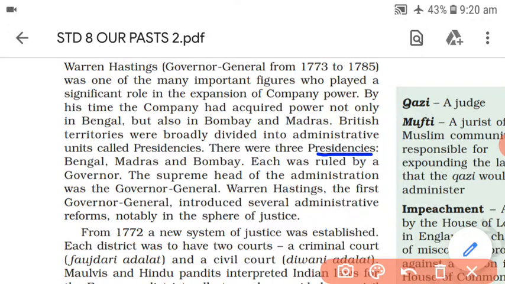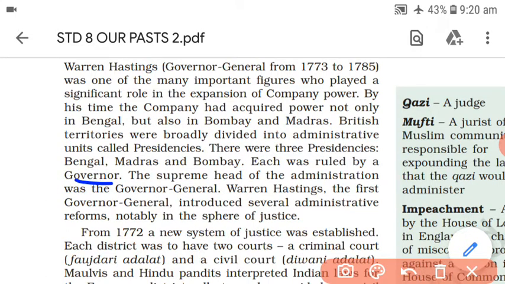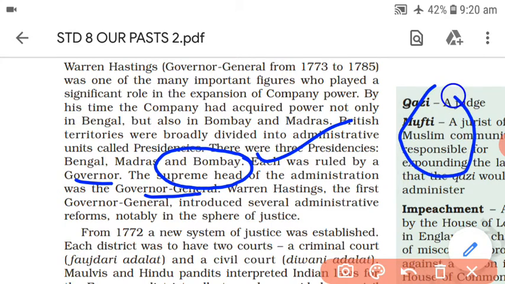There were 3 presidencies: Bengal, Madras and Bombay. Each presidency was ruled by a governor, and these governors were supervised by the governor general. Means the governor general was the supreme head of administration. If there are 3 parts, as you can see, one governor, one governor, one governor, but to supervise all these 3 governors we had the governor general.